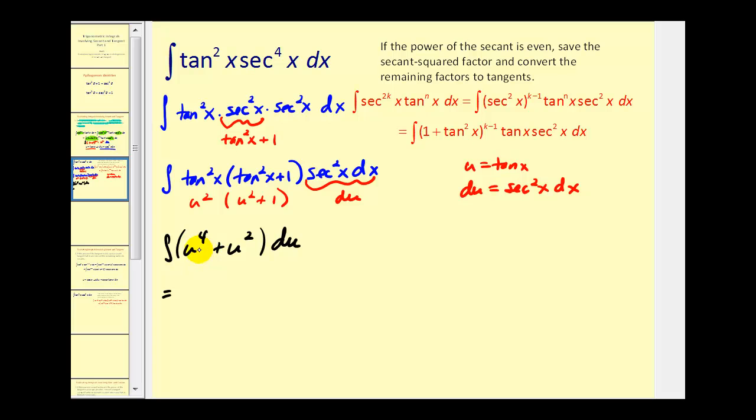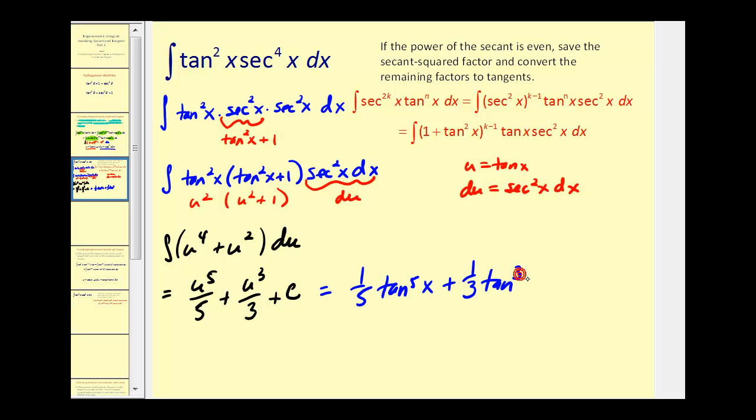So now we'll integrate this with respect to u, and then rewrite it in terms of tangent x. So we'd have u to the 5th over 5 plus u to the 3rd over 3 plus c, and then since u is equal to tangent x, we'll have 1/5 tangent to the 5th x plus 1/3 tangent to the 3rd x, and then plus c.